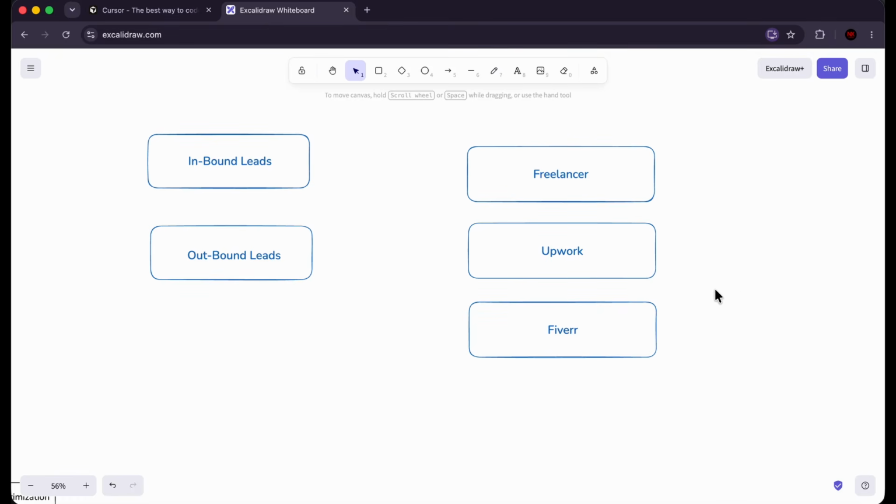And then you send your resume, you send your past work, and you try to get those jobs. So this is a form of inbound lead generation where the clients put out their requirements and then you tell them if you can do it or not. So this is the quickest way to go to inbound lead generation. But if you really want to do this business long term, which a lot of people are doing and making a lot of money doing, you should start off with outbound lead generation, reaching out to businesses, cold emails, local businesses. Then eventually you start getting inbound leads organically. If you want, you can try out these freelance sites. I've done it myself earlier and it does work. You just have to be very consistent, showing up every single day and doing lots of volume.